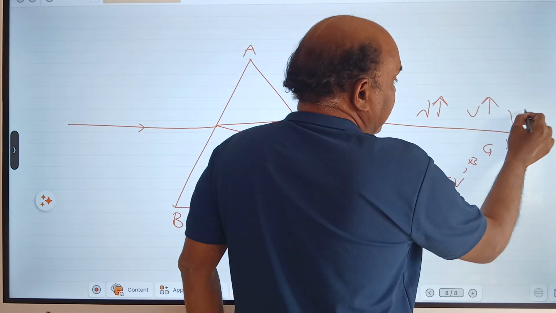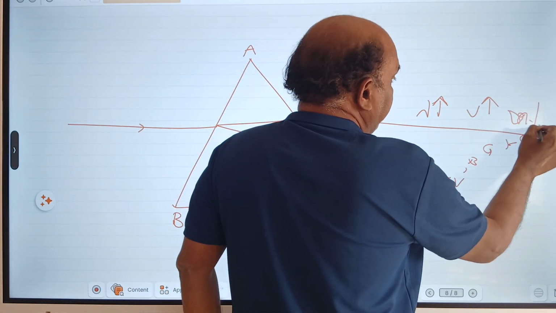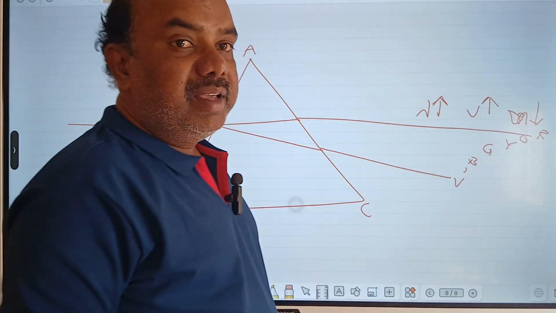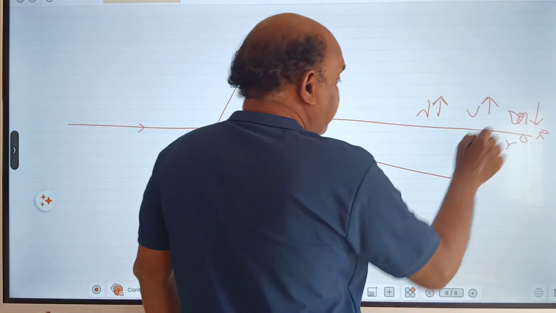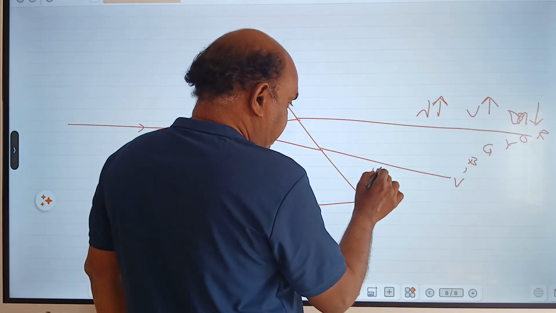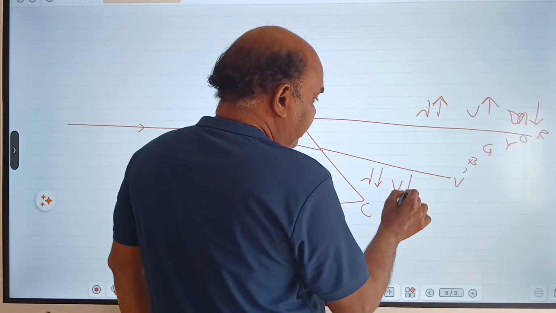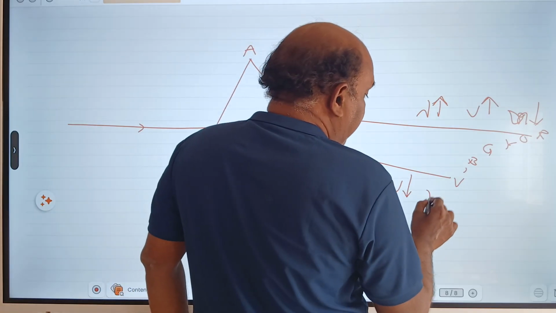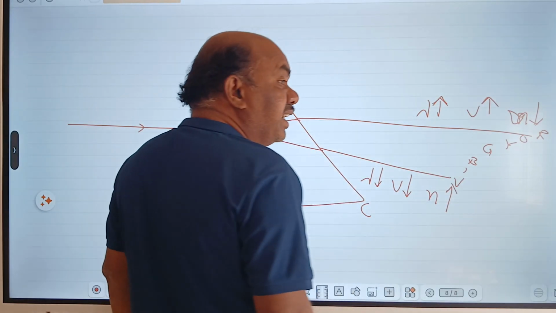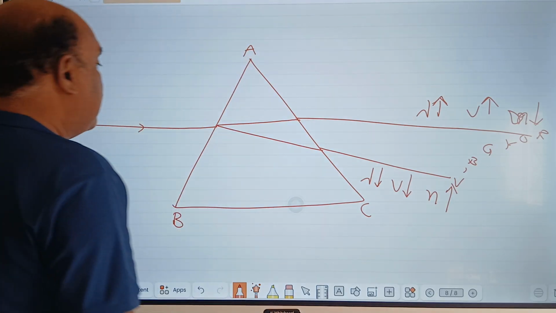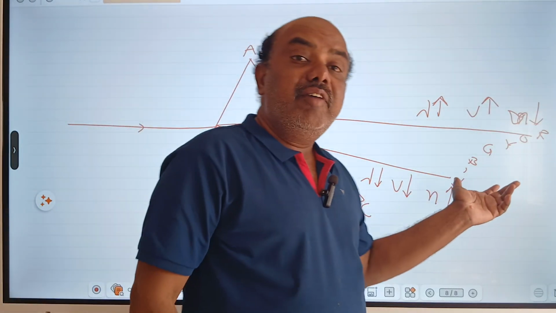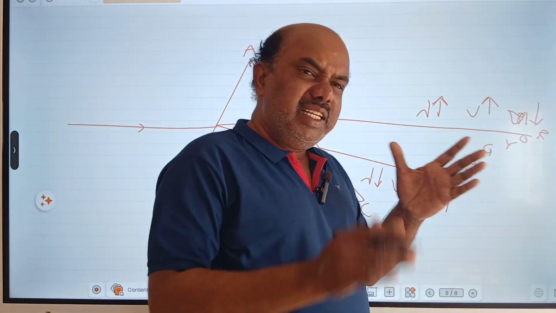For red, the refractive index is very less. Refractive index means C by V. Refraction, that is bending, is very less. Here, for violet, wavelength is less, speed is less, and refractive index is more. Refractive means bending is more. Now actually we should see violet color. Violet color has the least wavelength.